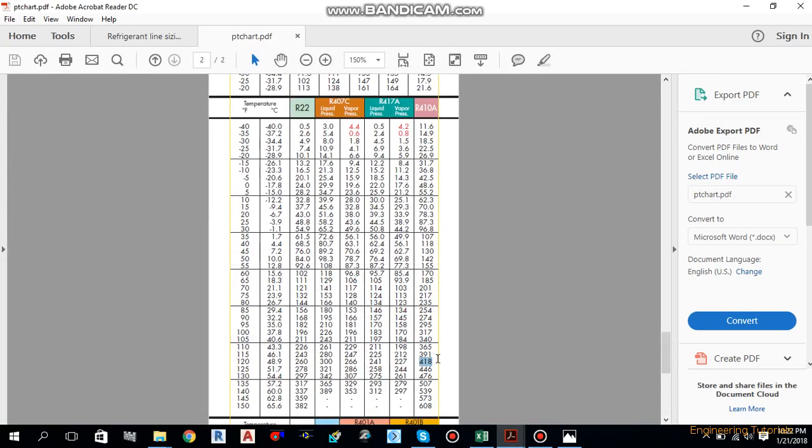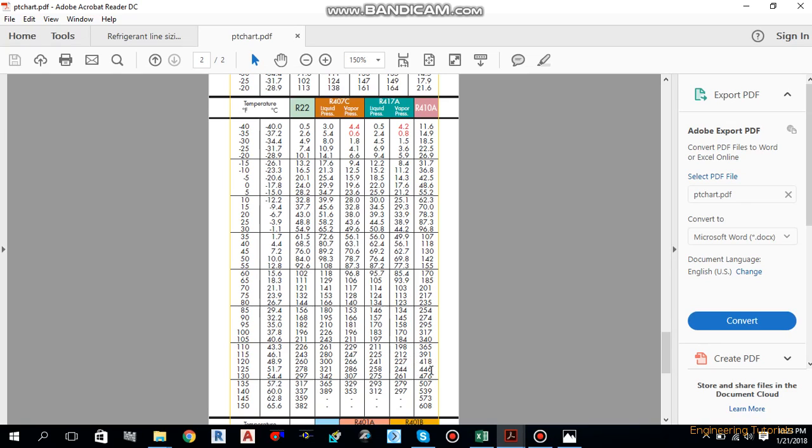406. As we can see, we have 391 and 418. So we have to perform iteration between 115 degree Fahrenheit, 120 degree Fahrenheit, 391 psi and 418 psi. I hope you guys know how to perform the iteration. It's quite easy. If you don't know, then let me know. I will tell you how you can perform the iteration to calculate this